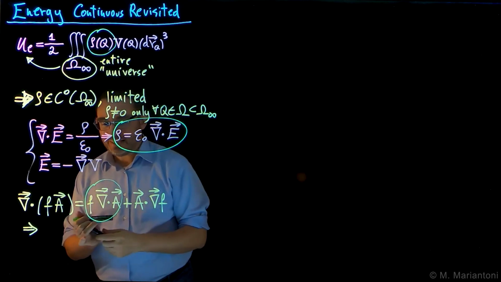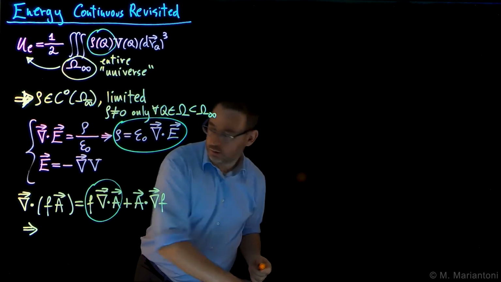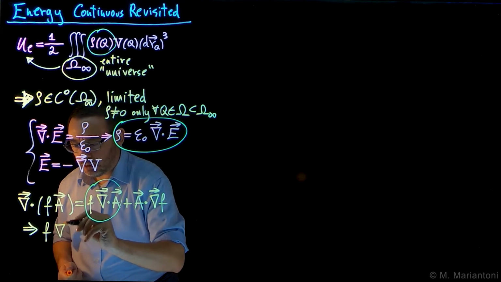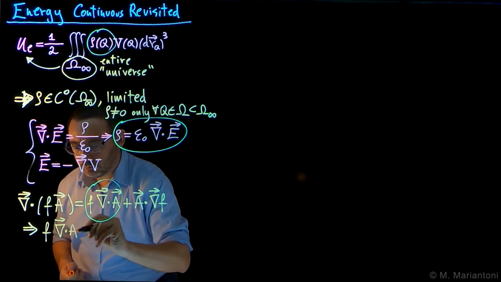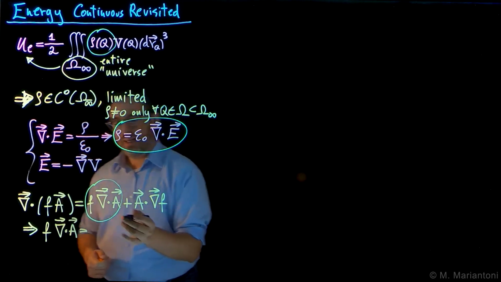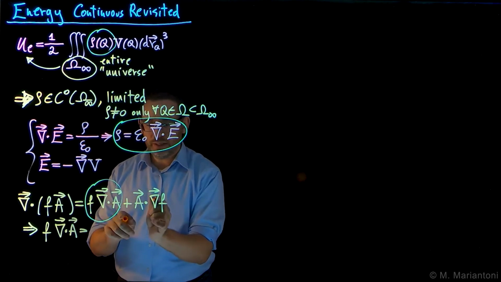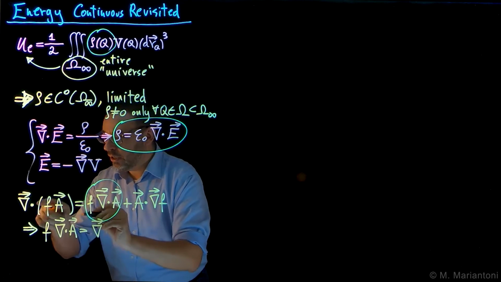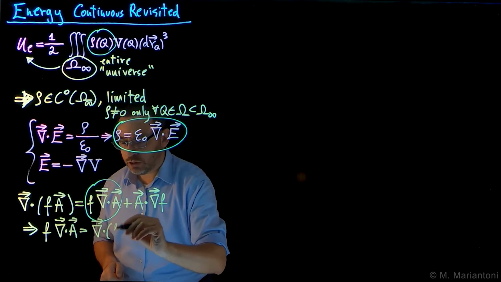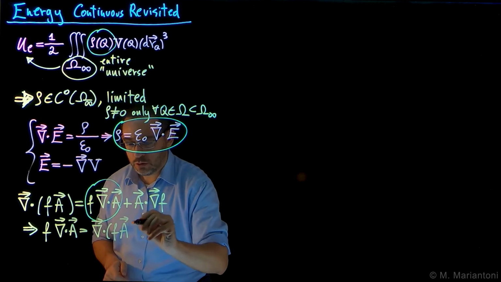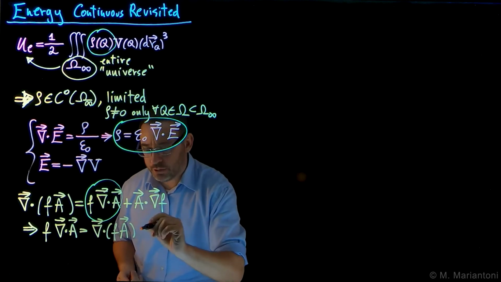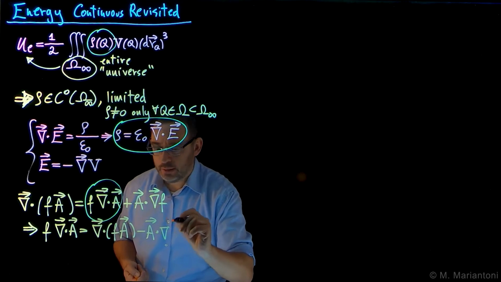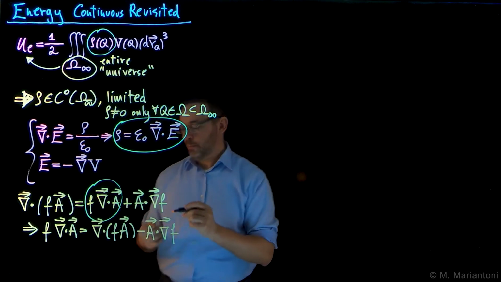Okay, so let us find, in fact, this expression f times the divergence of A. Let's explicitly find it. So we bring this to the other side, and we obtain that this is equal to the divergence of the structure f times A, close parentheses, minus A dotted with the gradient of f.